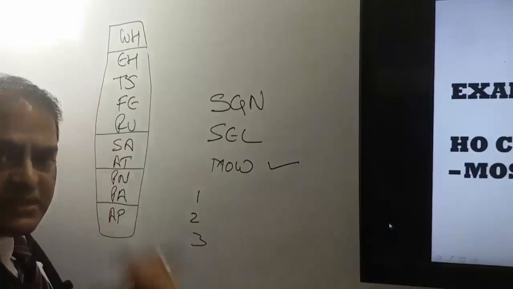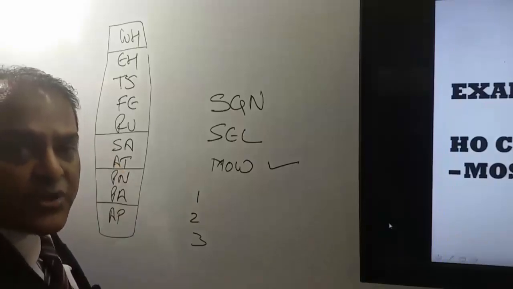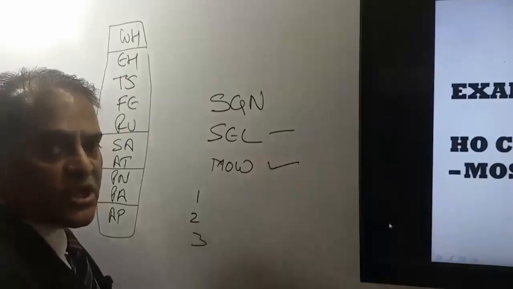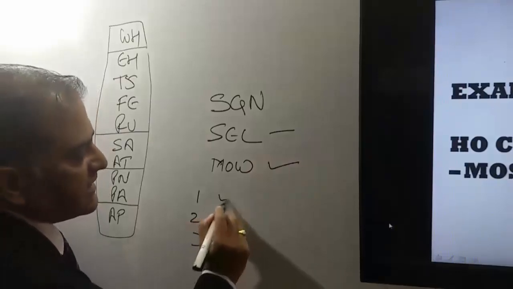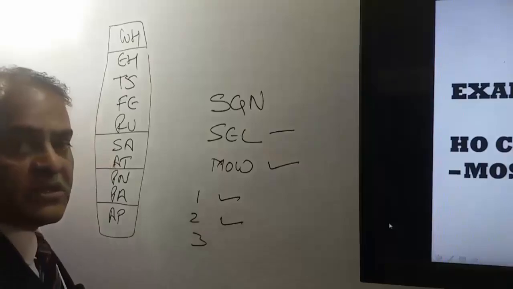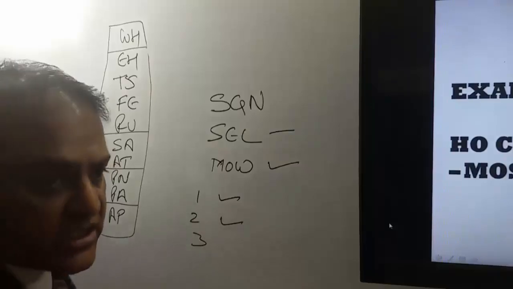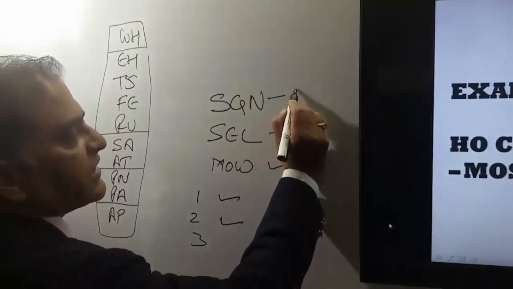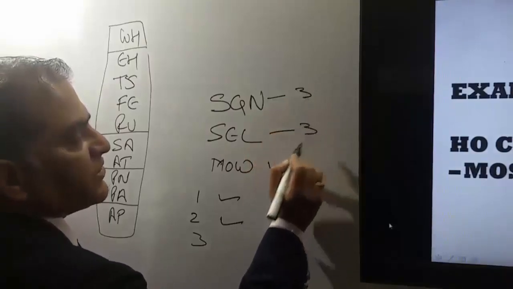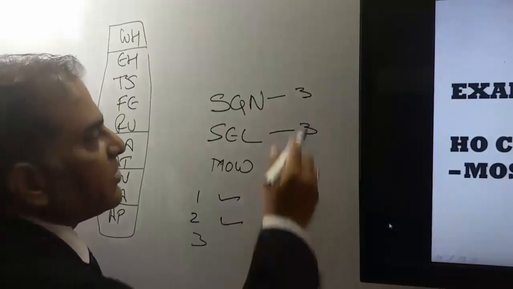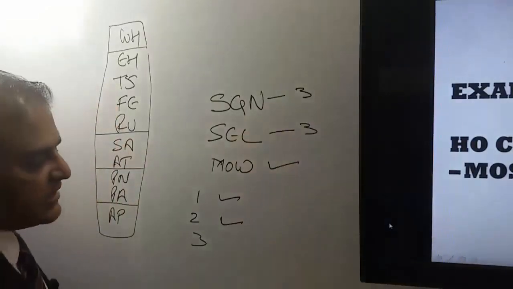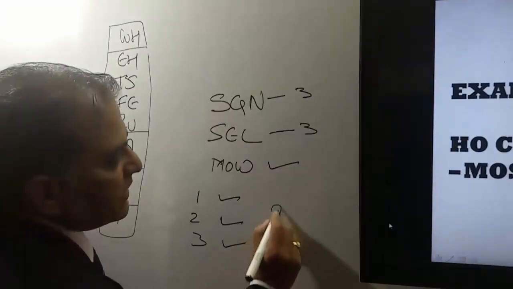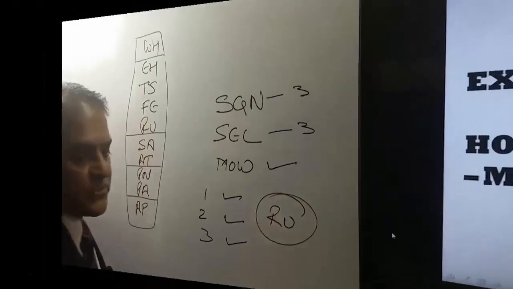Second condition says your next or previous point should be in the Japan, Korea. Here Seoul is in Korea, Korea is in Japan and Korea. That means this itinerary has satisfied the second condition also. Third condition says rest of all the cities should be in the area 3. Now Ho Chi Minh City is in Vietnam, Vietnam is in area 3. Seoul is in Korea, Korea is in area 3. Here all these 2 cities are in the area 3. That means this itinerary has satisfied the third condition also. In that case the global indicator for this itinerary will be RU.